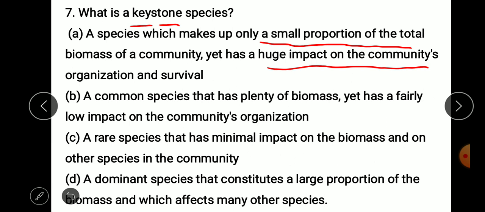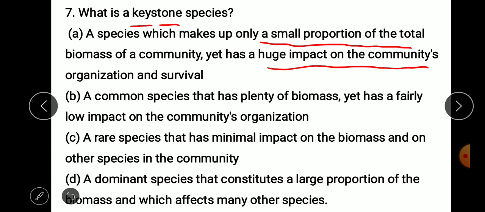If the population of tiger decreases, then the population of deer suddenly rises, and the rise in deer population means more consumption or burden over the grasses, and therefore other species dependent upon grasses may not be able to survive, or they may suffer.